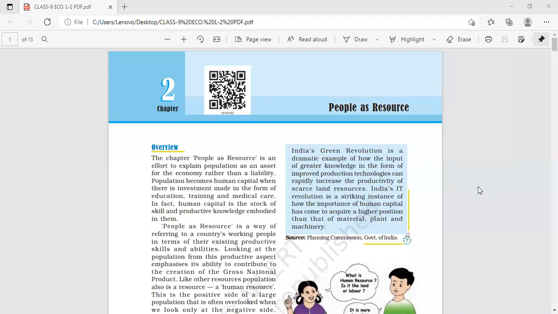In the previous class, we completed the civics lesson, lesson number 2, that is constitutional design. I hope you have seen the notes and the question answers provided to you on the student portal. Now, today we are going to start with the second lesson of economics, that is People as Resource.